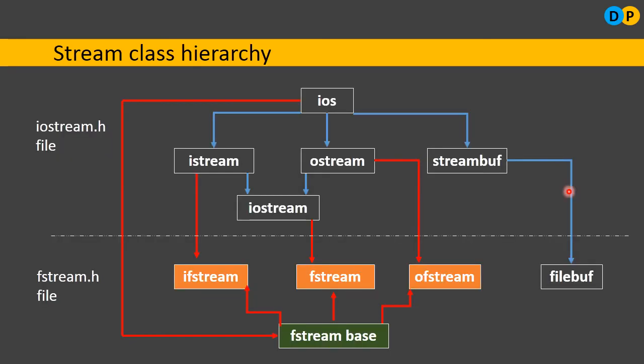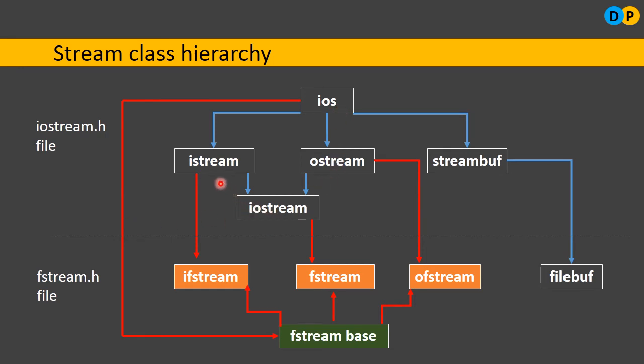Next, now let us study the stream class hierarchy. What is a stream? A stream is nothing but a sequence of bytes. It is one class in which all the data members and member functions are completely defined. The base class here, ios, is also referred to as the parent class. From this base class, you can notice all the different classes are derived: istream, ostream and streambuf. They have inherited some of the properties of ios.